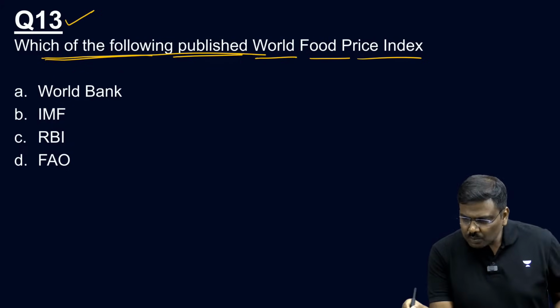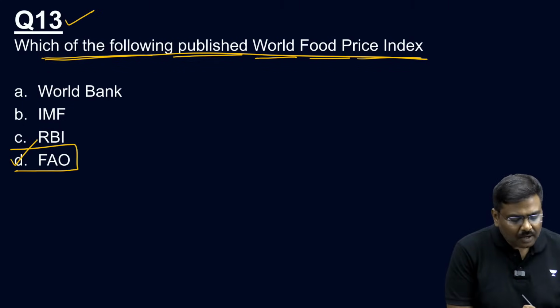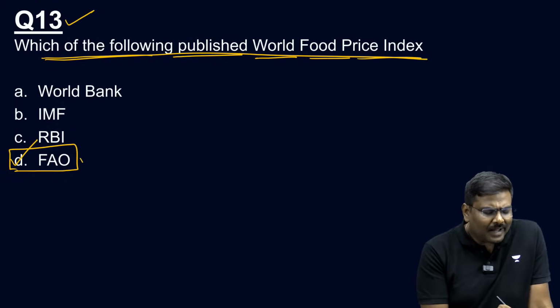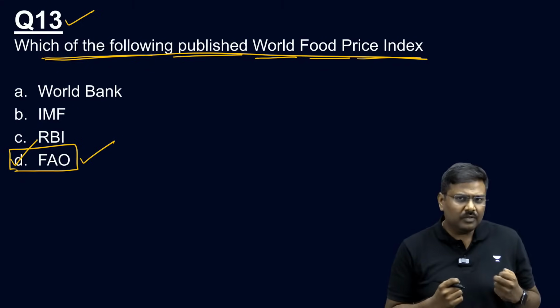The authority which will publish the World Food Price Index is option D, the Food and Agriculture Organization, the United Nations Food and Agriculture Organization. Sir, why have you asked this kind of a question?